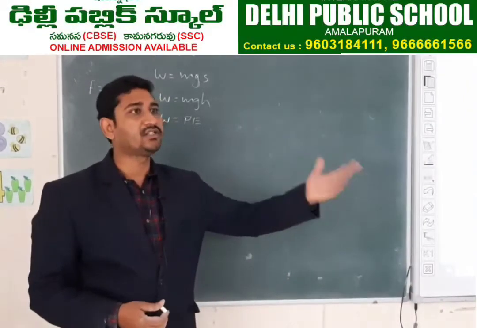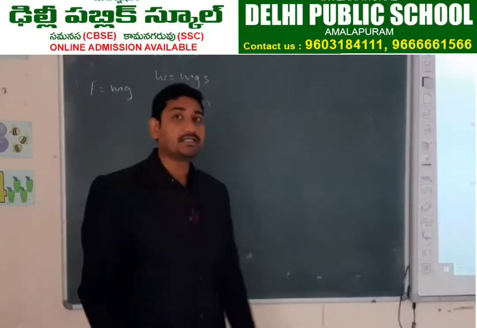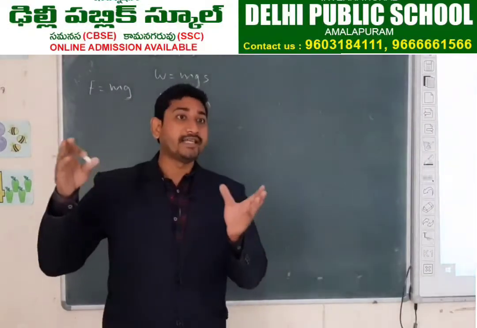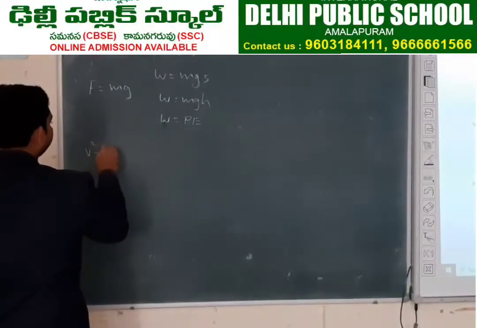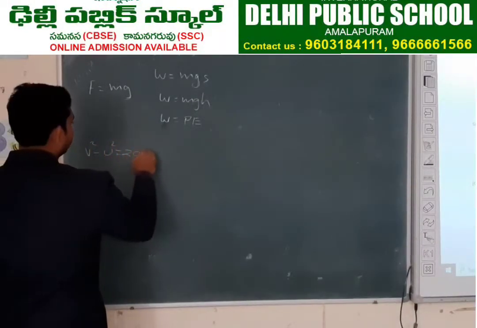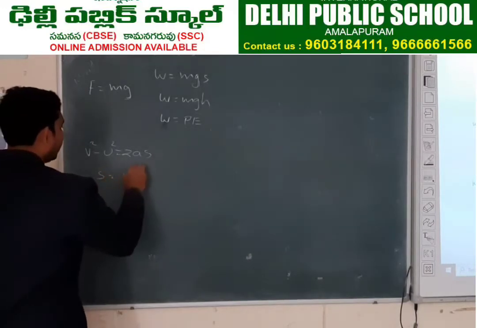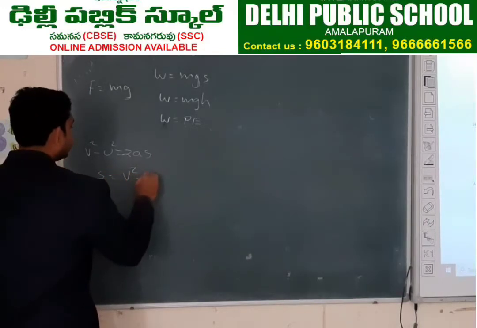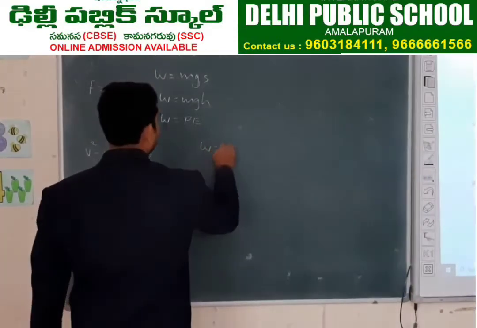Let us take another situation when the body is moving with some velocity. Consider the third equation of motion, that is v square minus u square equals 2as. What is s here? Yes, s equals v square minus u square by 2a. What is work?